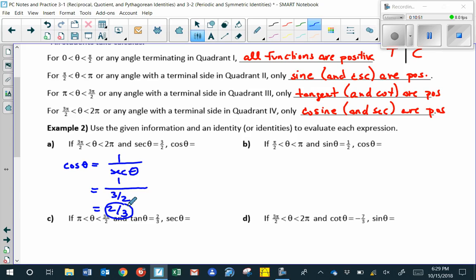In part B, we are given information about a sine of an angle, and we're asked for the cosine of the angle. We can use the Pythagorean identity, that is to say that sine squared of theta plus cosine squared of theta is equal to 1. And if the sine of theta is 1/2, then sine squared of theta is 1/2 squared, which is 1/4.